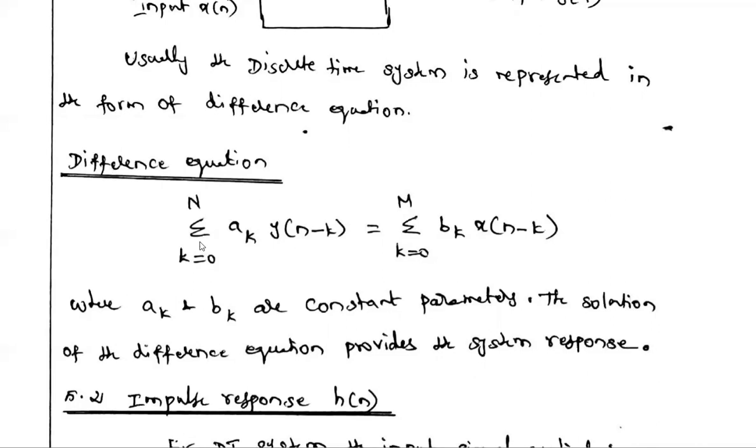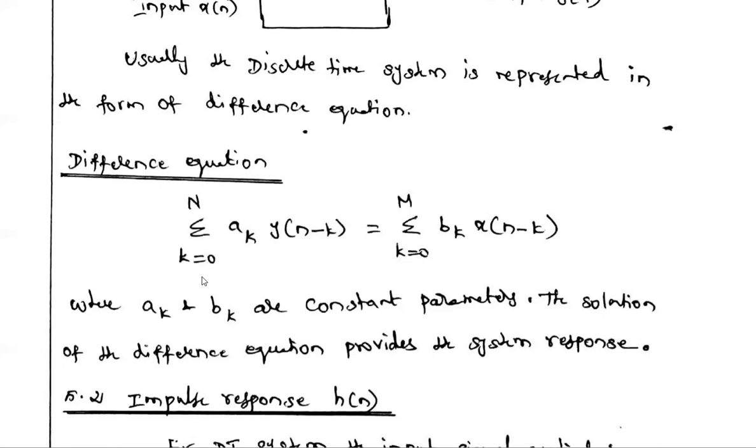Here, for a_k and b_k, k is varying from 0 to N, and for b_k, k is varying from 0 to M, that is a0, a1, a2 up to aN, similarly b0, b1 up to bM. These a_k's and b_k's are called constant parameters. The solution of this difference equation provides the system response y of n.